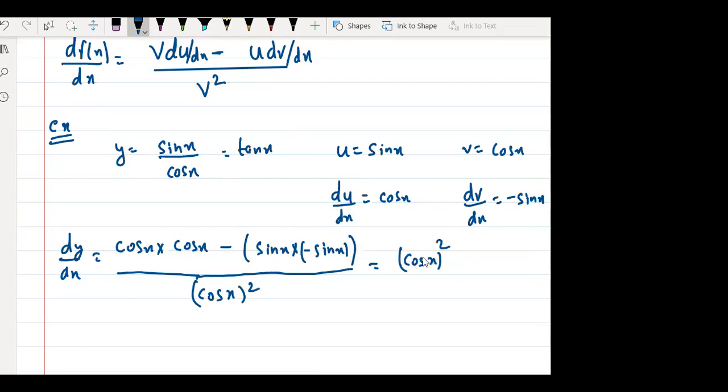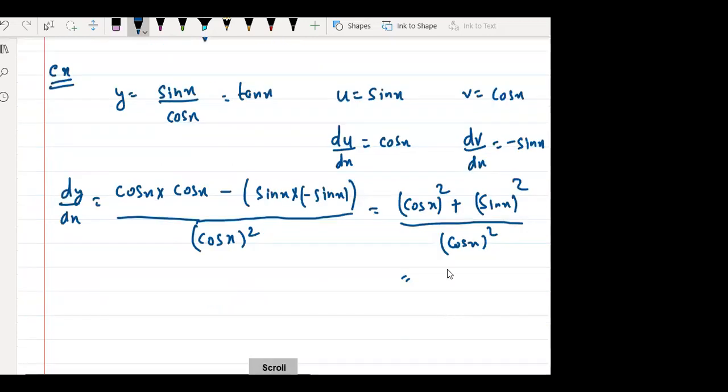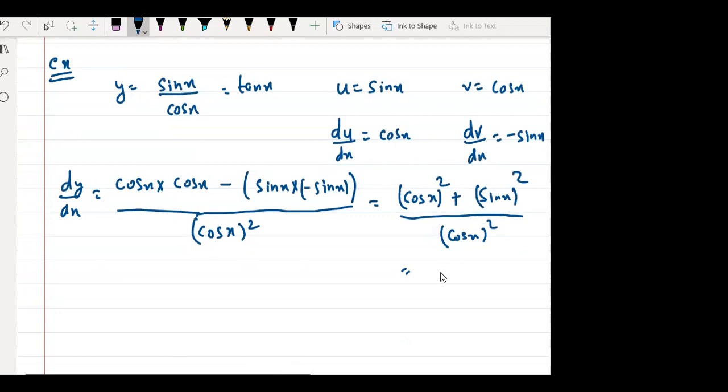Cos x whole square. Minus minus plus, sin x into sin x, that is sin x whole square, by cos x whole square. Now this whole numerator term is 1. But this is 1: sin square plus cos square is equal to 1. Right? We will study how that holds in the next class, next chapter. So this is the answer. After this we will start trigonometry. But for now, this is enough to understand.